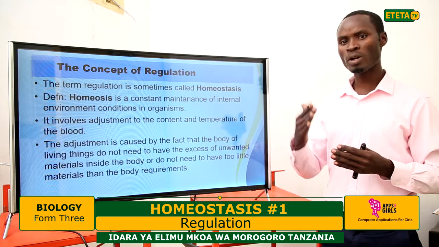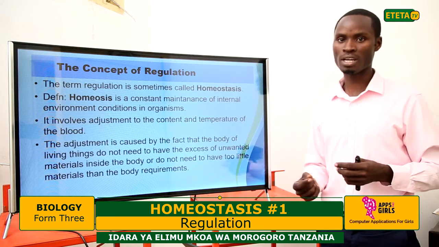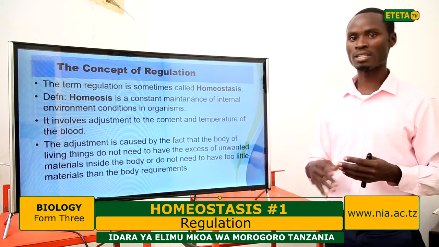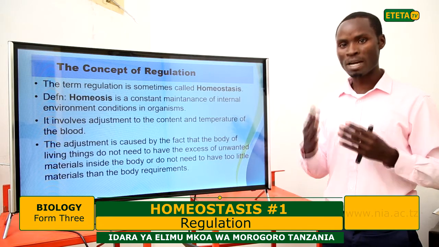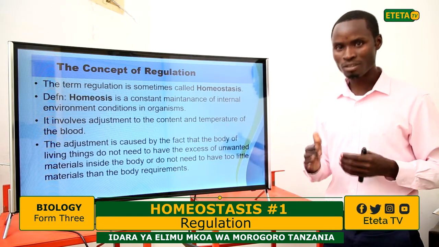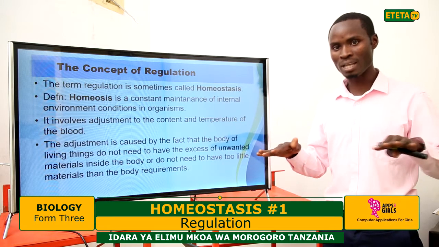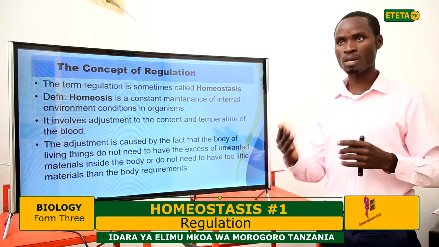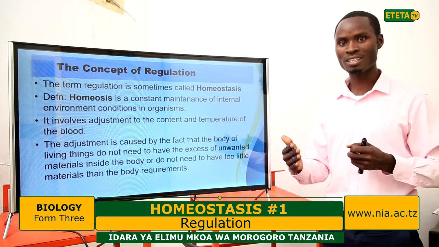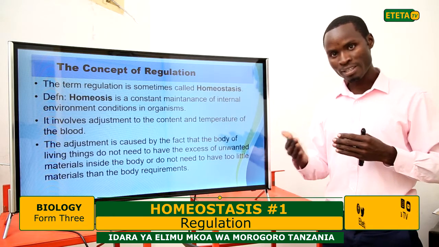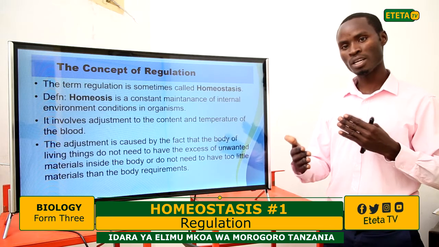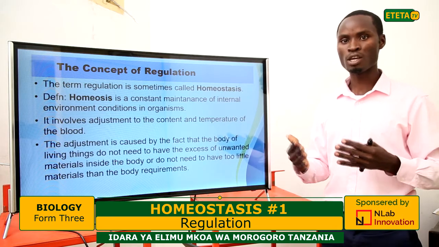We don't need too much excess of water, excess of salt, excess of mineral salts, but we don't need to have very little of these materials in the body. So we need to have a constant balance. If we have a shortage, a body will find a way to adjust. And if we have excess of them, a body should find a way to adjust.